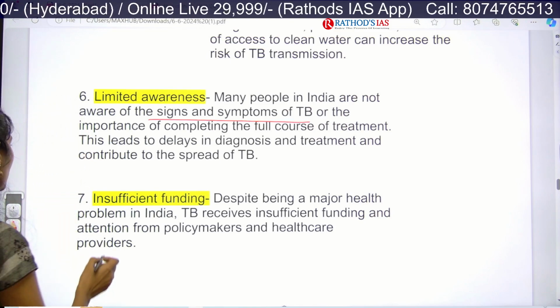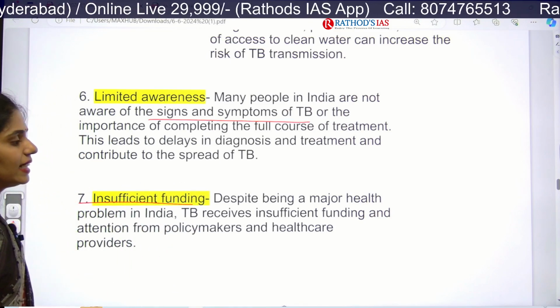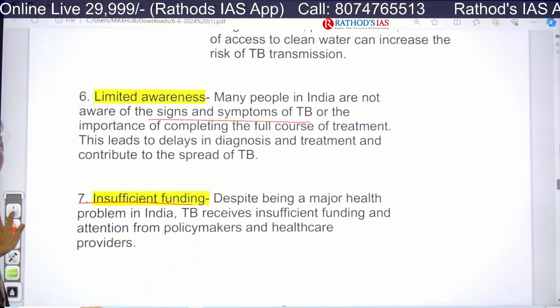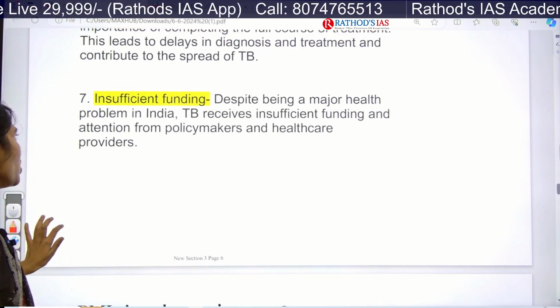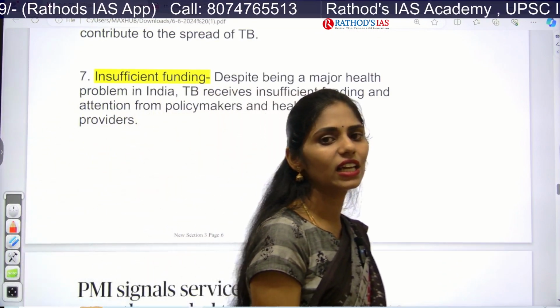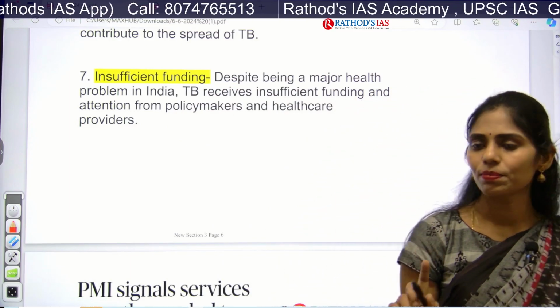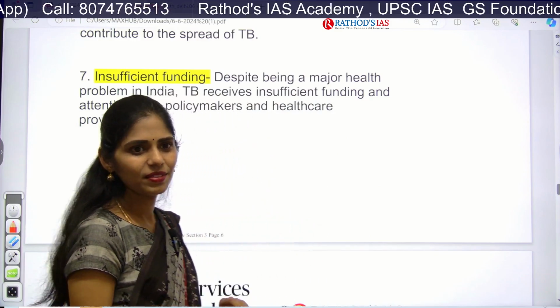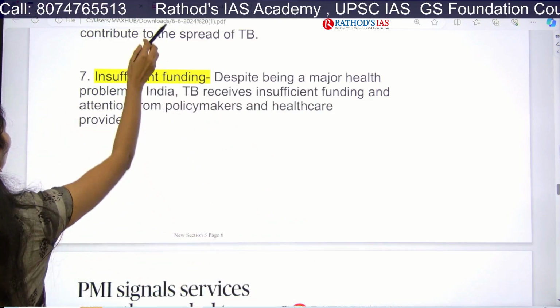And next one is insufficient funding. Actually TB is one of the major health problems in India, but TB receives very insufficient funding, and there is no attention from policy makers and healthcare professionals. So it is also one important problem that we are facing. Clear? Clear? Yes. Now let us move on to next topic.